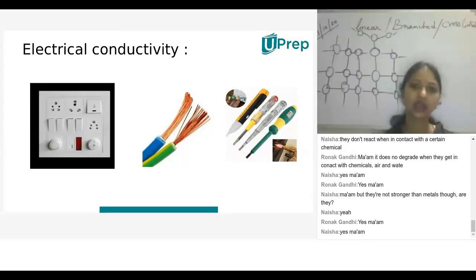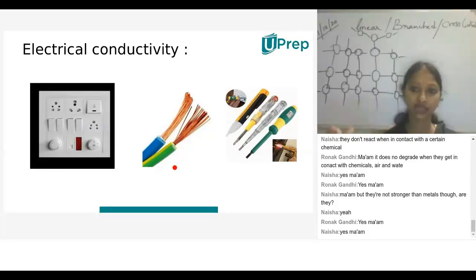Electrical conductivity. Plastics are poor conductors of electricity and heat; in some cases, like thermosetting plastics, they are poor conductors of it. We are not comparing with thermoplastic. So plastics are poor conductors of electricity. That's why the switchboards are made up of plastics, and insulated wires and insulated electrical testers.